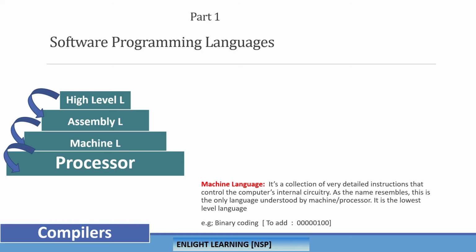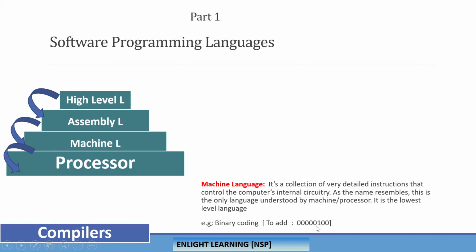However, it is very difficult for a programmer to remember thousands of binary instructions, and there is a large chance of writing wrong code, where the entire program will be just zeros and ones. Why I say there will be confusion is, if you want to write an add command, in machine language this is how it appears, like 0 0 0 and 1 0 0.